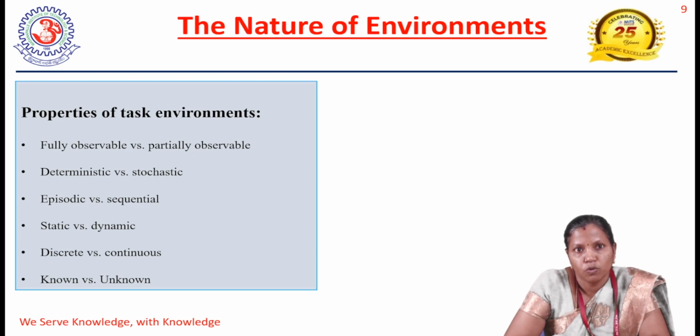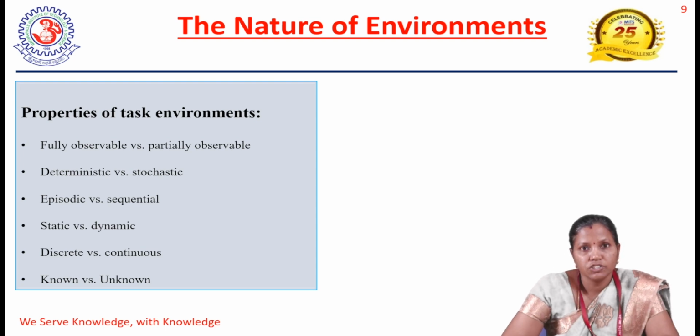So this agent program is going to implement the agent function, which in turn is going to map the given input sequence into the corresponding action. So we can view the agent as architecture plus agent program. In general, the architecture gets the percepts from the sensors and runs the agent program, and whatever feedback we get from the program, that is, the action choices, will be applied on the actuators. So this is what we are going to consider as an architecture.